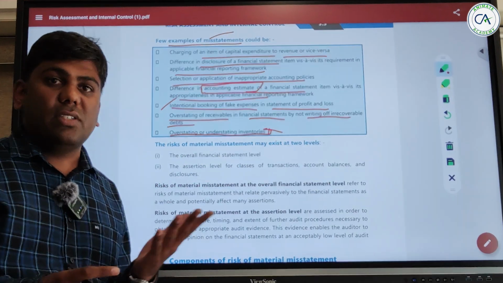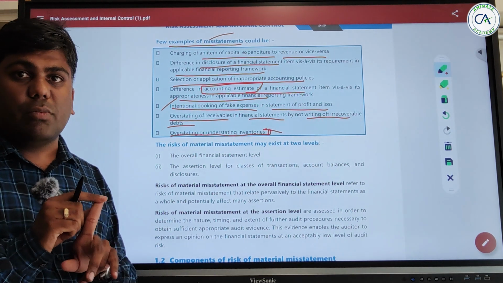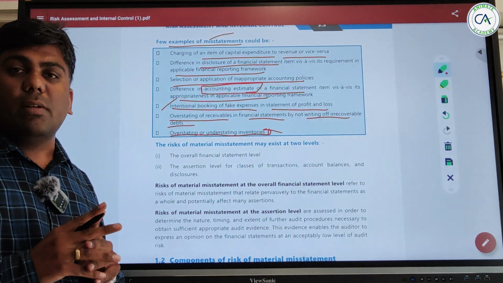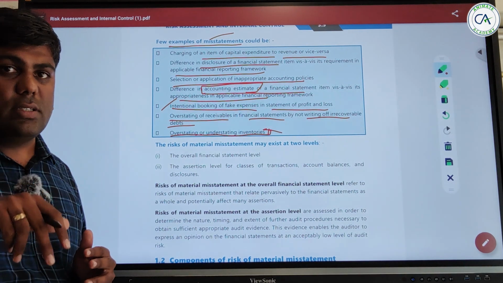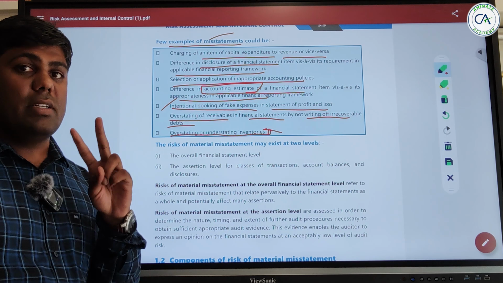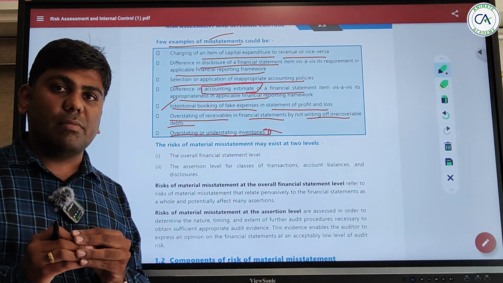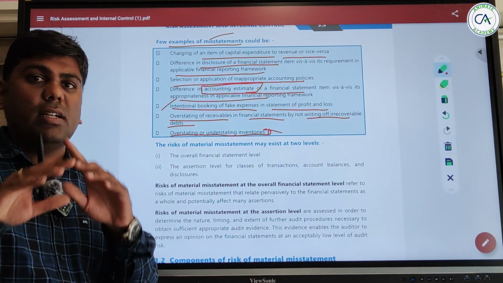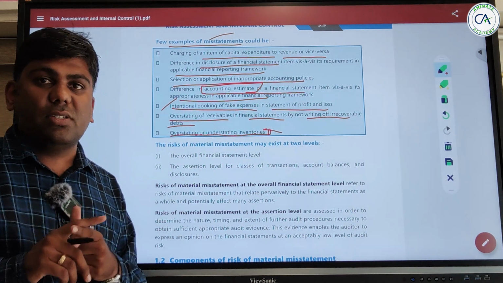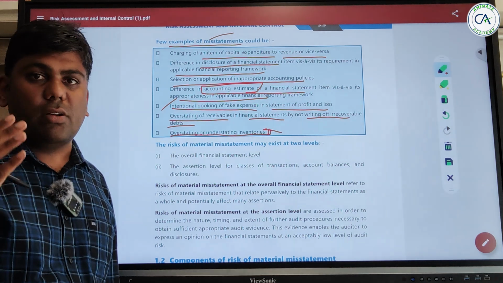Where we started from: audit risk, that is, an inappropriate opinion when the financial statements are materially misstated. In audit risk, we had risk of material misstatement and detection risk. We were studying the risk of material misstatement. What was it? Before starting the audit, the financial statements are materially misstated, and it could be because of error or fraud.